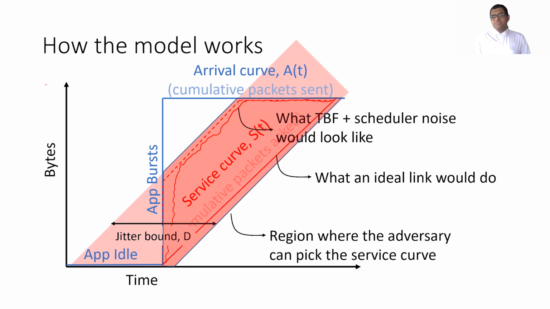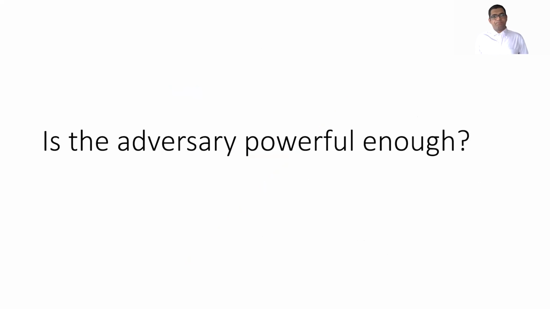Now, if the adversary wanted to emulate a token bucket filter plus some scalar noise, it would pick a curve that looks like this. It can also pick any other curve in this region. And critically, CCAC does not specify any probability distribution over these curves. Therefore, it is non-deterministic and not random.